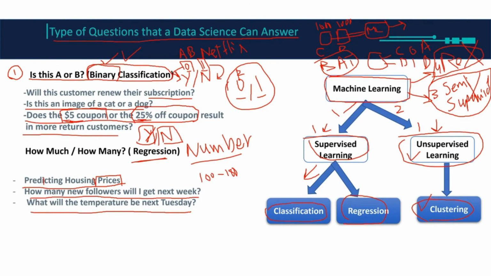Okay, before I go, we have supervised learning. In supervised learning, if the output was categorical, then it's classification. If the output was numbers, then it's regression. If the output was yes or no, then it's binary classification. That's all I want you to know in this slide.